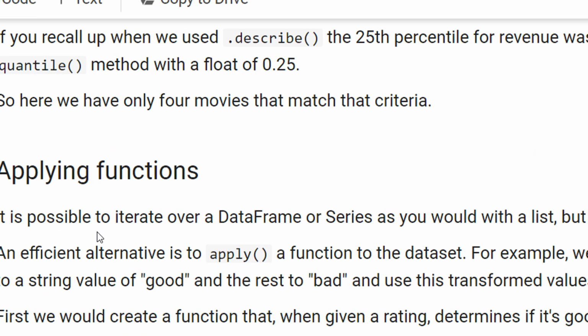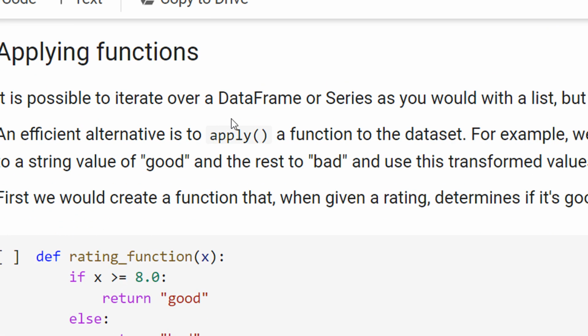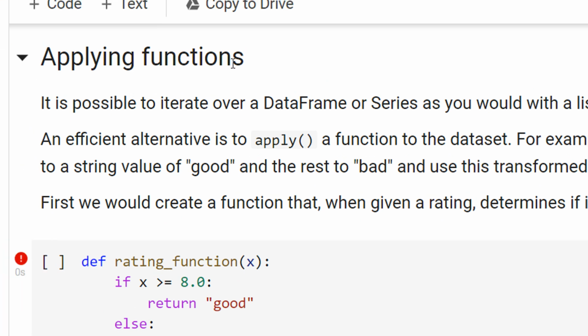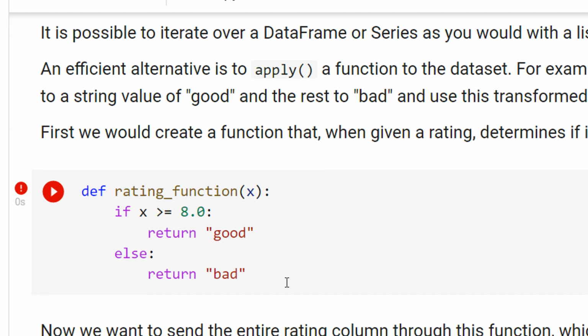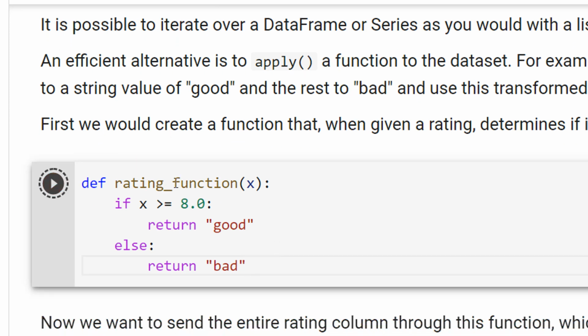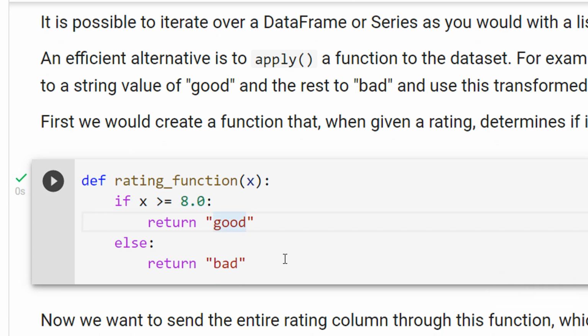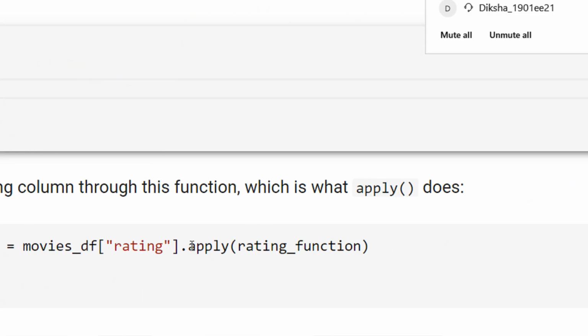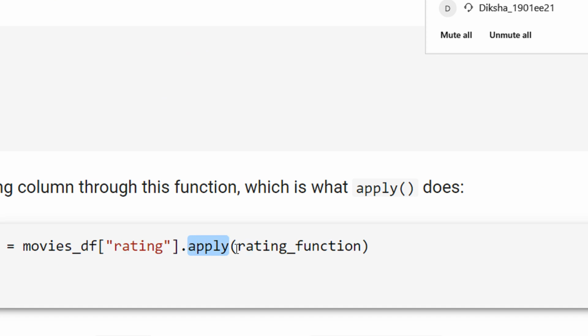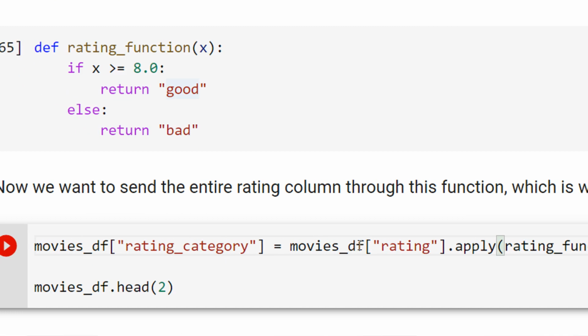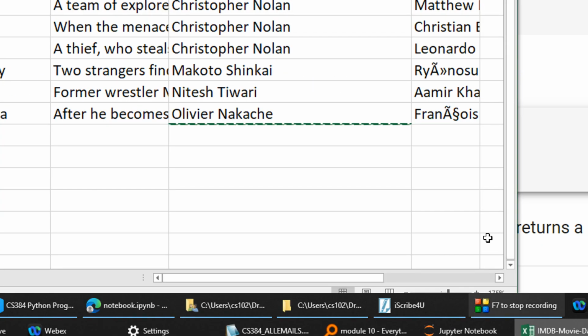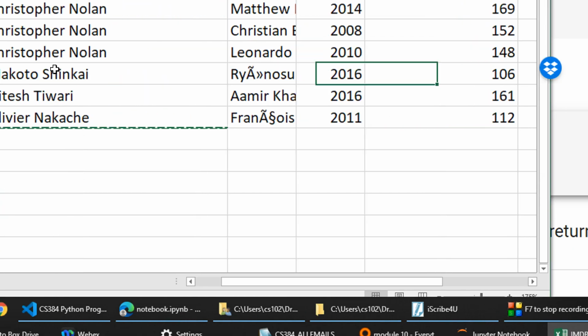Now, how do you apply a function, right? So you can use pandas to apply functions also. Now, how do you do that? Applying functions. So see, I am defining a function here. Define a rating function: if x is greater than or equal to 8.0, return good, else return bad. Now you will see how it happens. You have an apply function. See, apply is a function because we have round parentheses. So now what I'm doing here, in the movies data frame, I am selecting the column rating, right? You can see this column, right? This is the column rating.